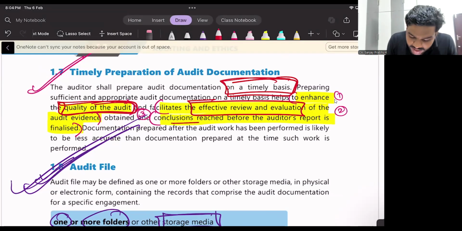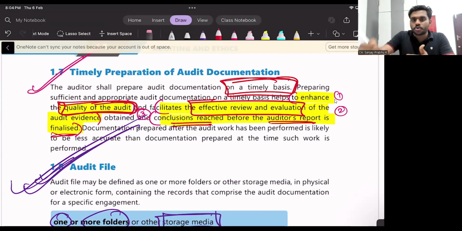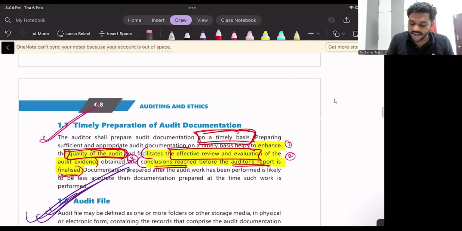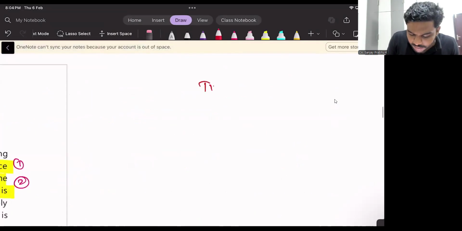And also a conclusion can be reached even before the audit report is finalized. I can understand what my conclusion is even before my audit report is finalized. If I am documenting everything on a daily basis, I can come to a conclusion even before my audit report is finalized. So what is the benefit of timely basis of documentation?